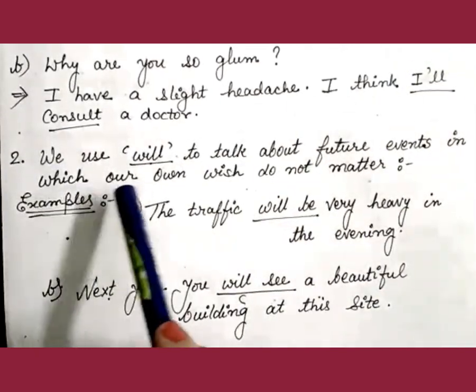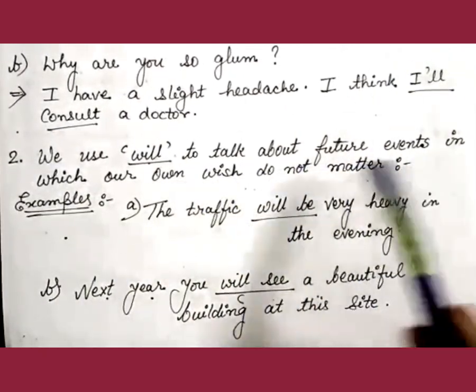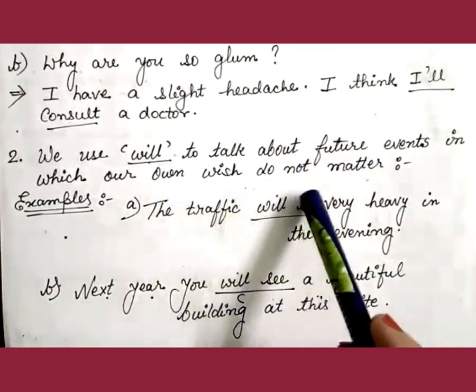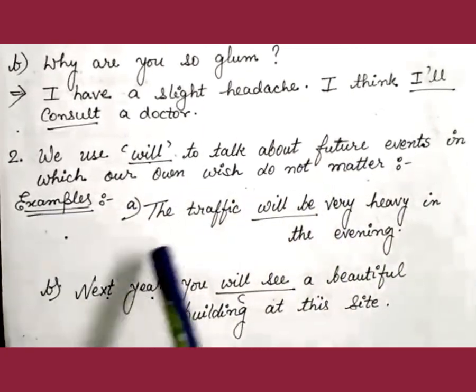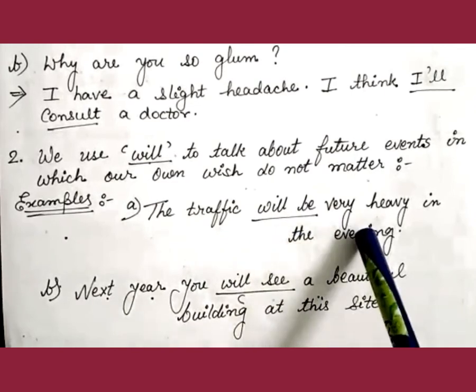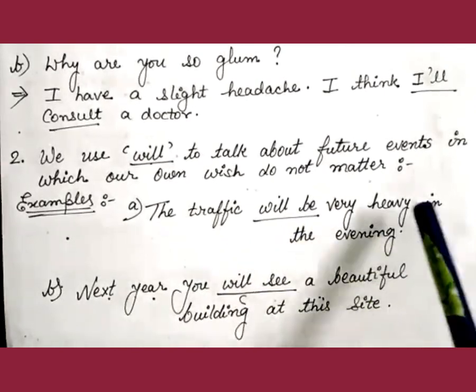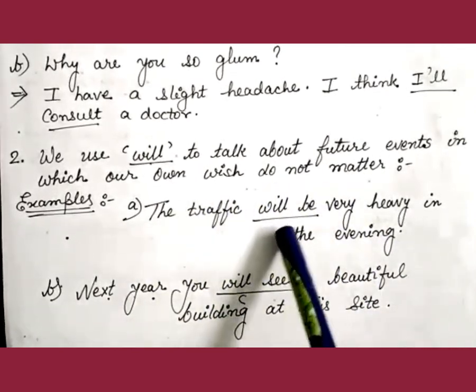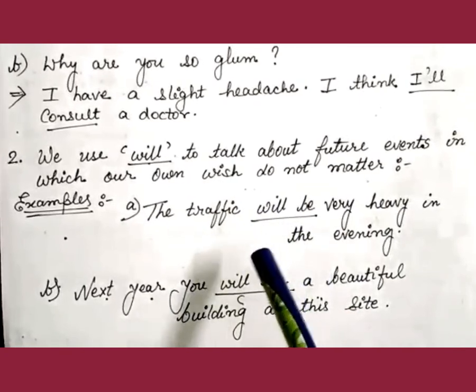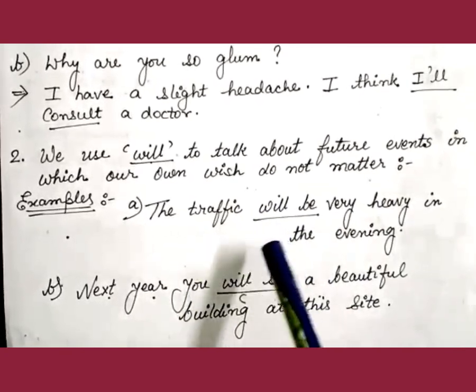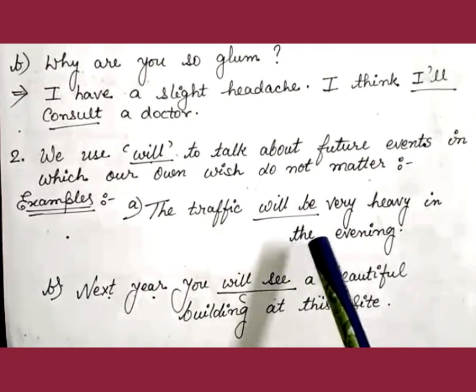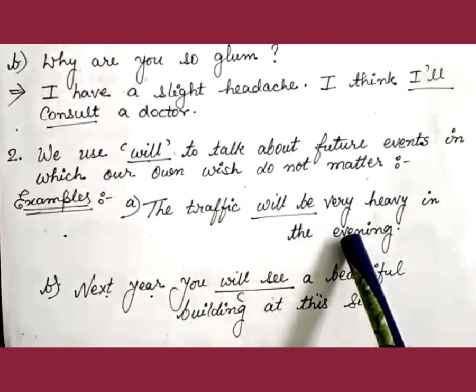Now, we use will to talk about future events in which our own wish does not matter. For example, the traffic will be very heavy in the evening. So here you see in this sentence, again the presence of will confirms the fact that it speaks of a future event. That means that the sentence is in future tense.